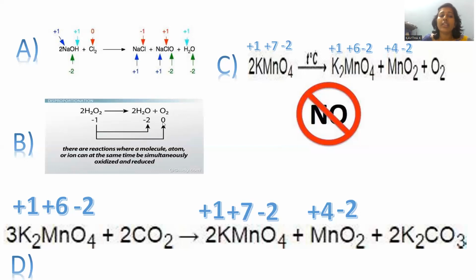It is a kind of increase. Minus 1 to 0 is called an increase in the oxidation state of the central compound. So in one way it is reduced, in another way oxidized, and this is also part of disproportionation.